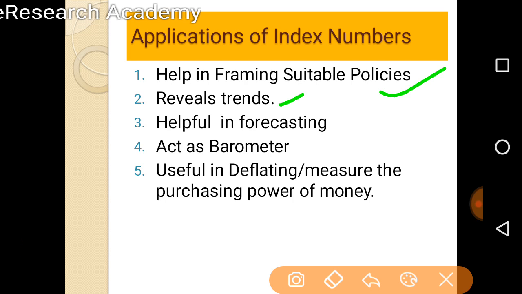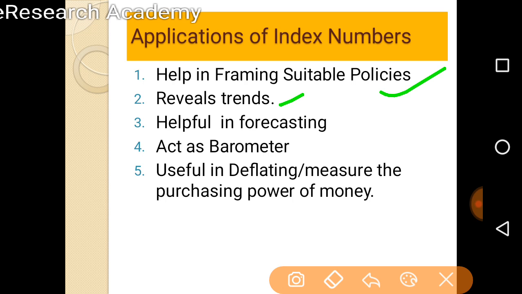With the help of a set of data for a time period, the time series, we can reveal and predict the future trend as well. So once the trend is identified, we can forecast the value of a particular index or the price of a particular commodity in the future.